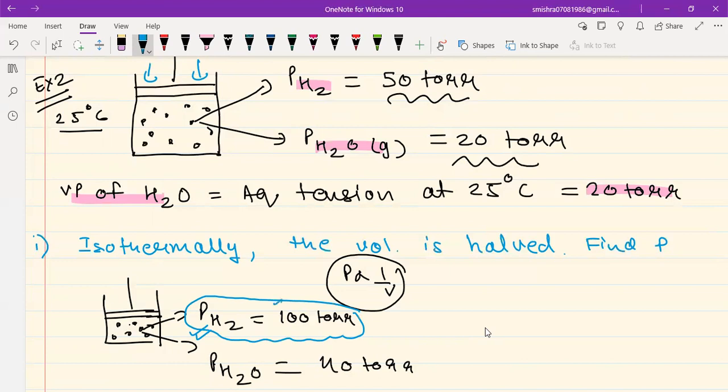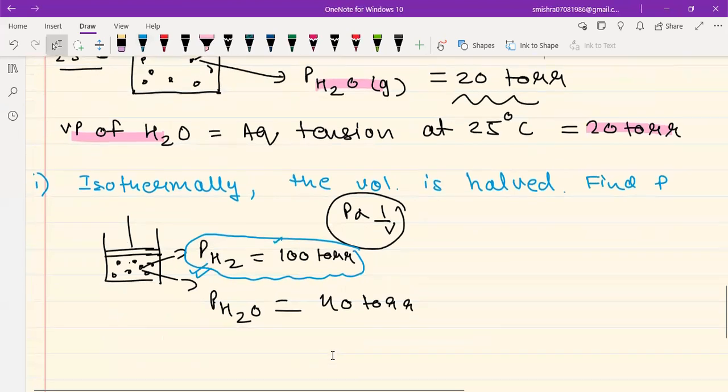If you make the volume one third, it will become triple. So for hydrogen, there is no limitation, and this behavior I am calling gas behavior. So for hydrogen, there is no problem whatsoever. But for H2O gas, there is a problem.